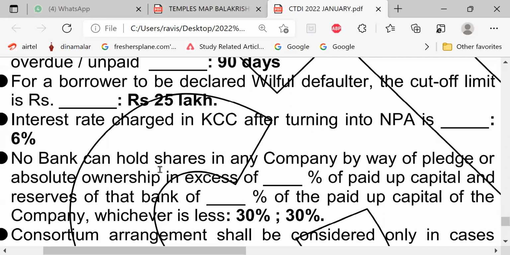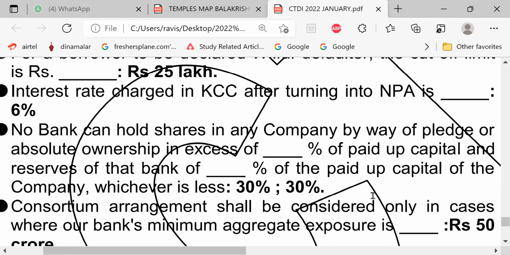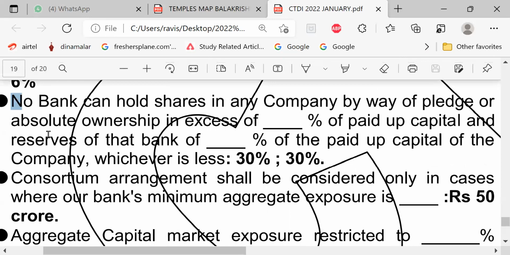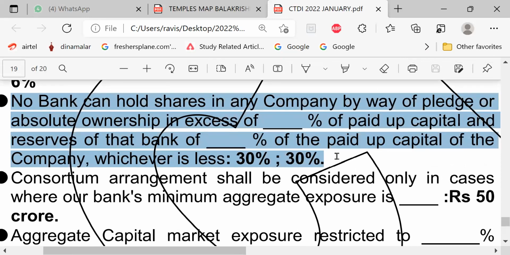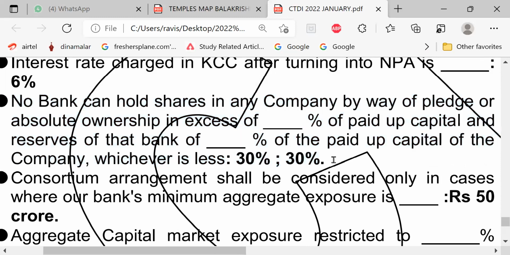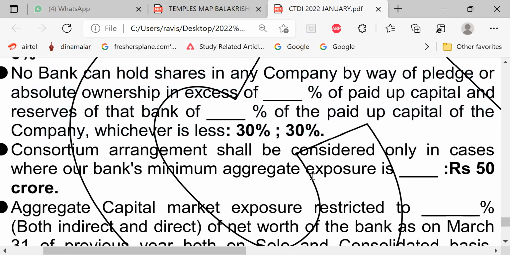No bank can hold shares in any company by way of pledge or absolute ownership in excess of 30% of paid up capital and reserves of that bank, or 30% of the paid up capital of the company, whichever is less. This question, as I told you, is being asked for the last 52 years. More than that, they must have been asking even before my joining.